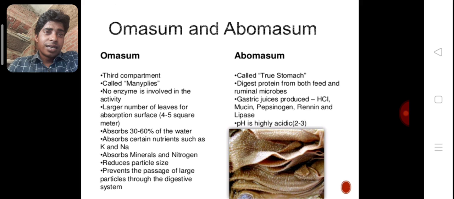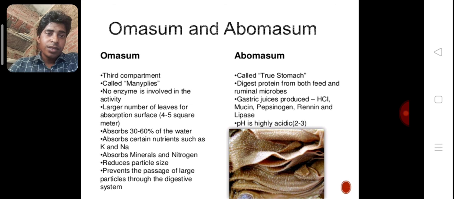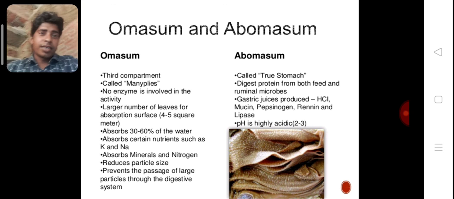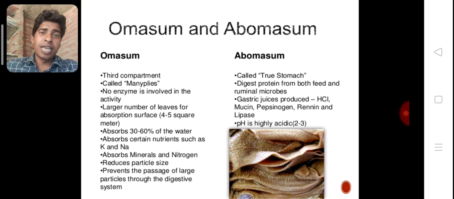Omasum and abomasum. Omasum is the third compartment of digestion, called manyplies.